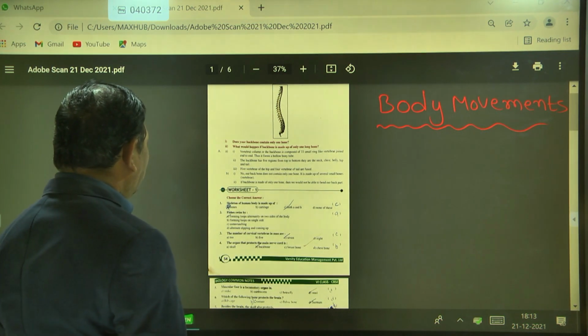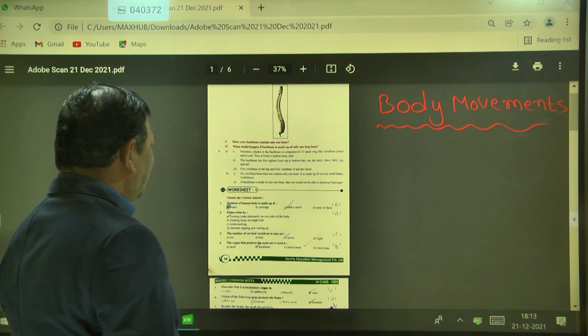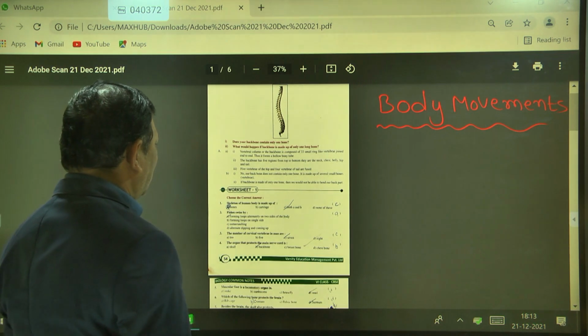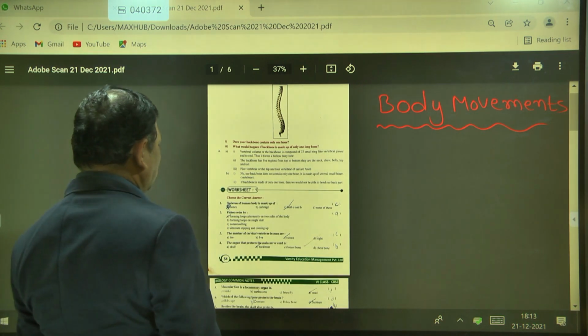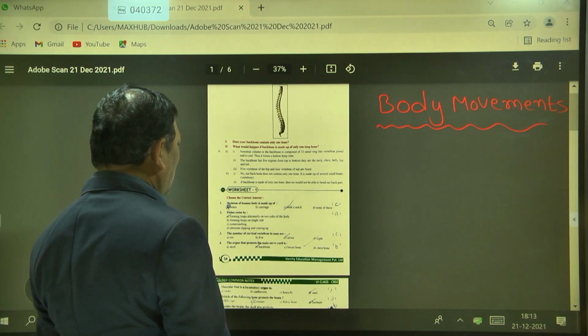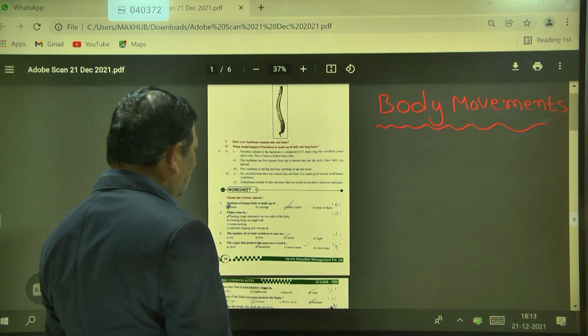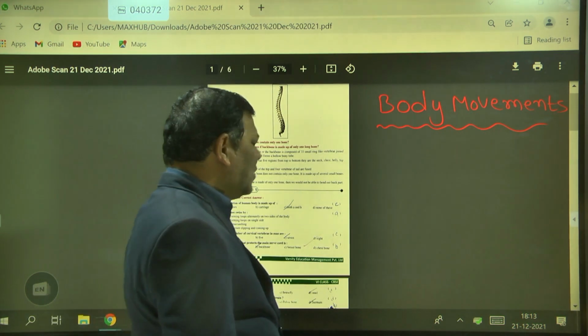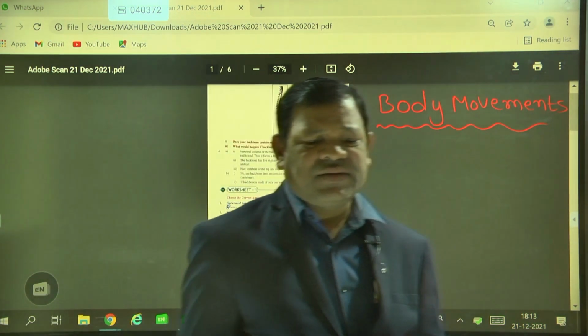So skeleton of the human body is made up of. First question: skeleton of the human body is made up of A. Bones, B. Cartilage, C. Both A and B, that means bones and cartilage, D. None of these. What is the correct answer?